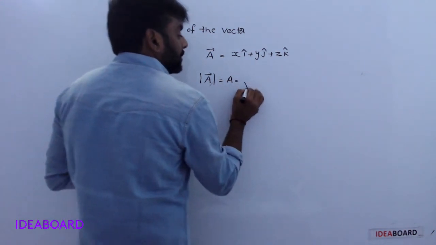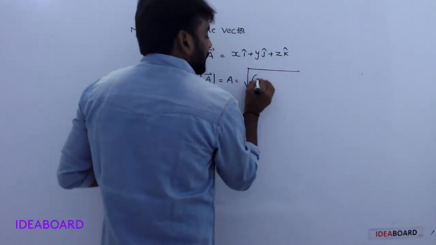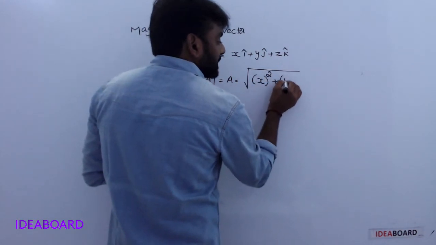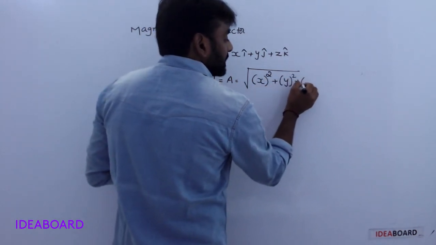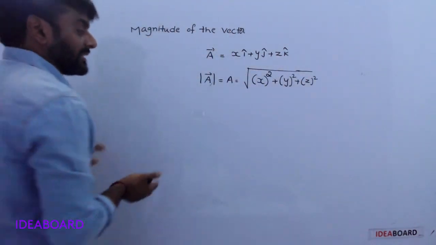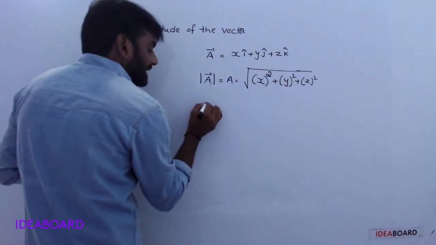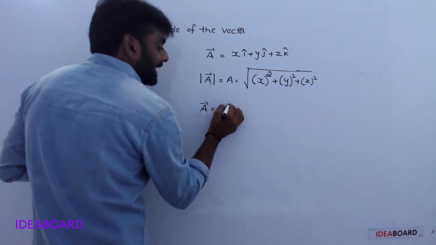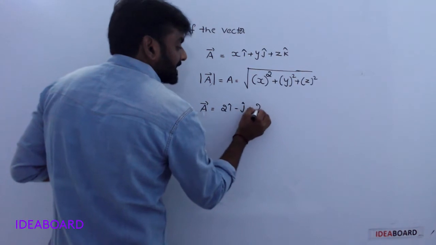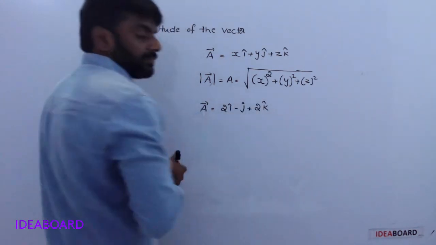Mod of A is equal to the square root of, in bracket, x square plus y square plus z square. It is the magnitude. For example, A bar is given as 2i cap minus j cap plus 2k cap.